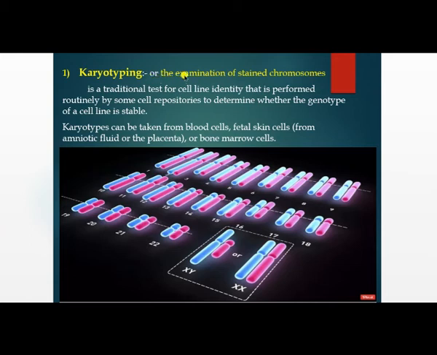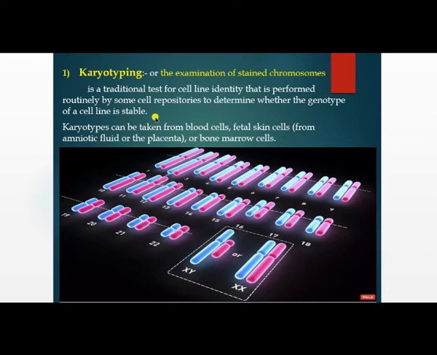It is also called chromosomal analysis. It is a traditional test for cell line identification that is performed routinely by some cell repositories to determine whether the genotype of a cell line is stable or not. Basically, this karyotyping technique is used to determine this.